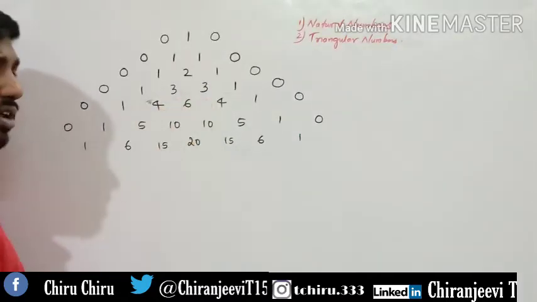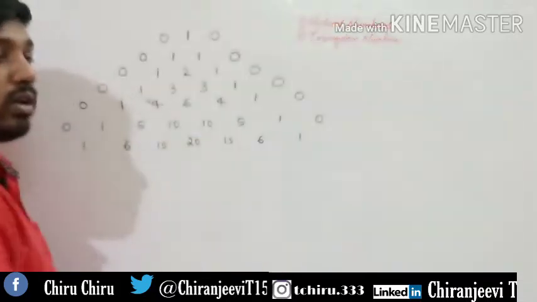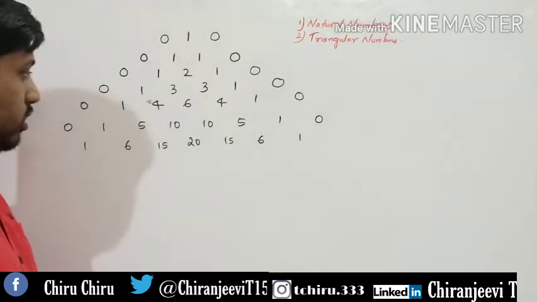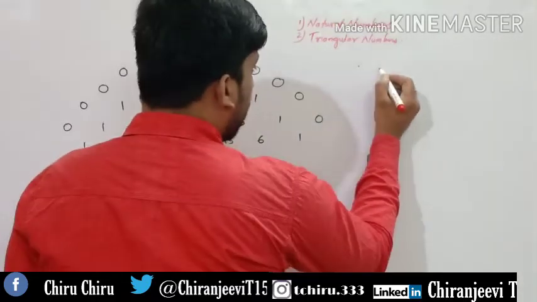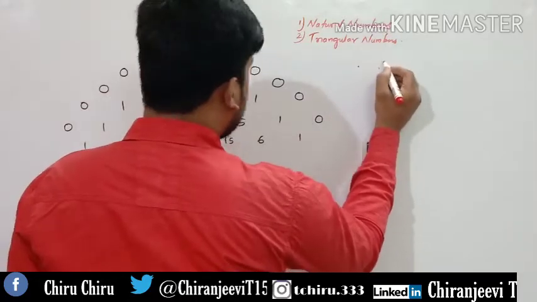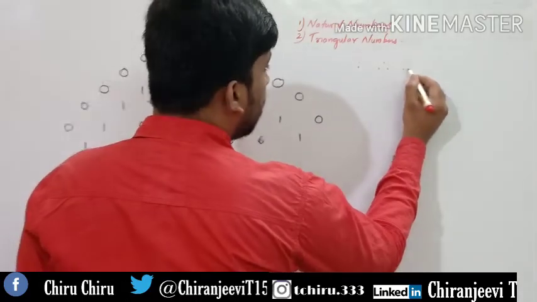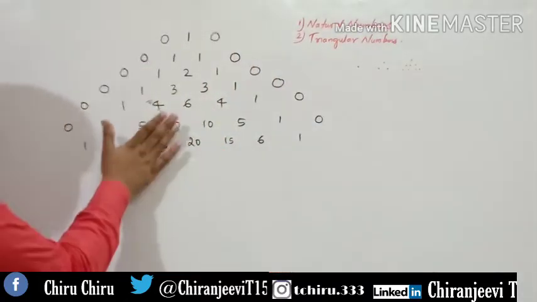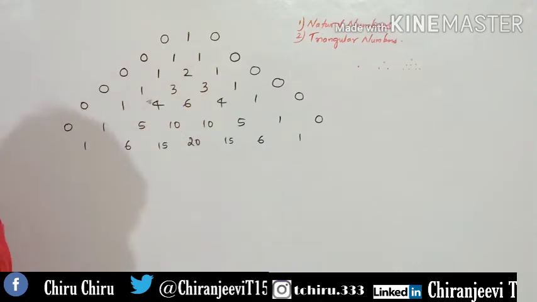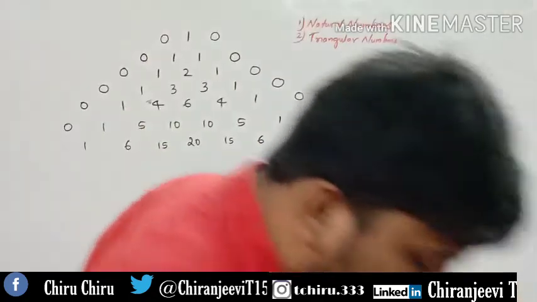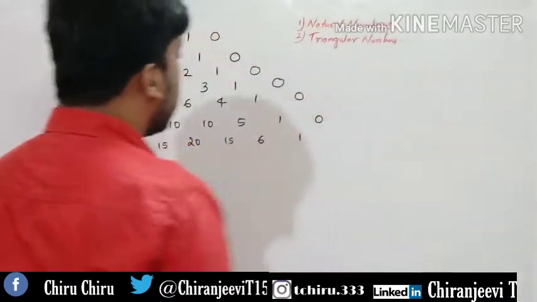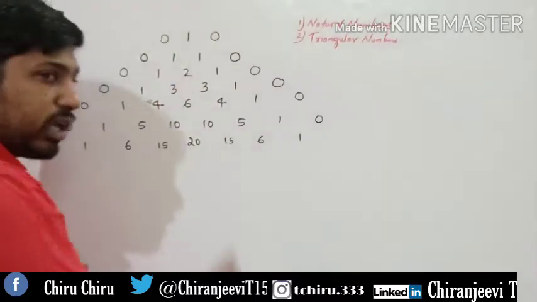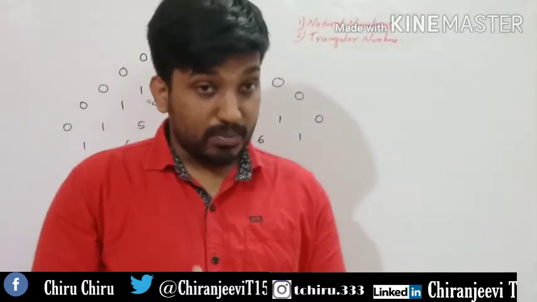These are triangular numbers. What are triangular numbers? This particular number of dots we can use to construct an equilateral triangle. We can do it like this: 1, and if it is 3, we can take it like this, and if it is 6, the same way you will get an equilateral triangle. Likewise, it will go on. So many patterns we get here. So we found natural numbers, we found triangular numbers, and still there are many amazing patterns here.